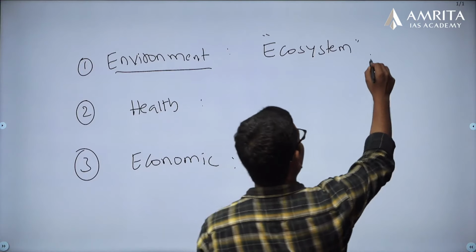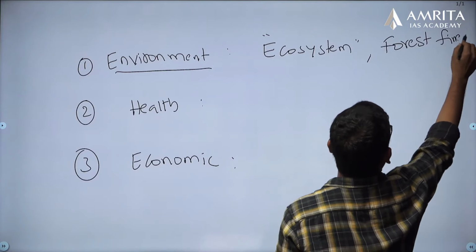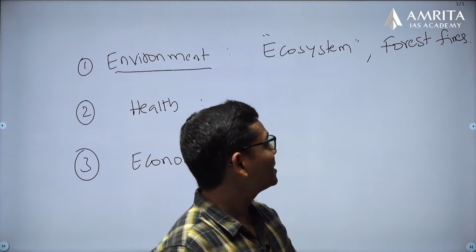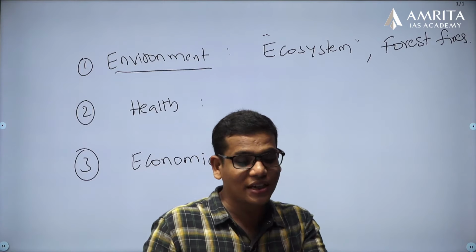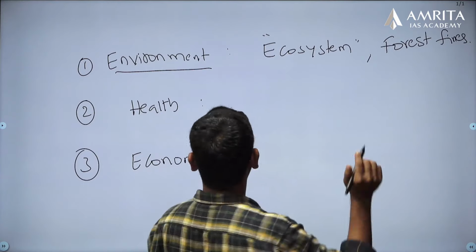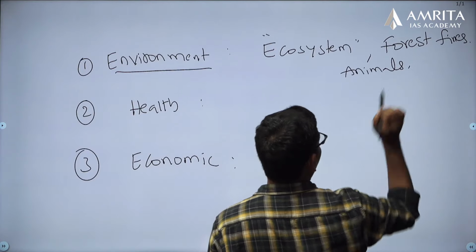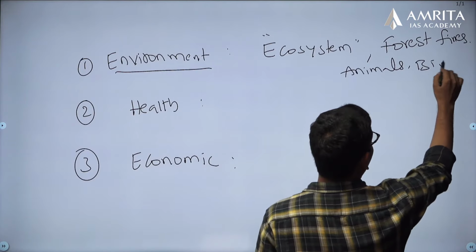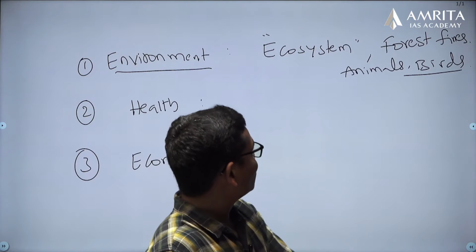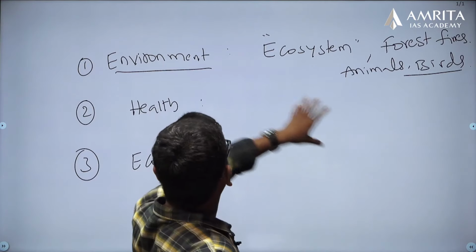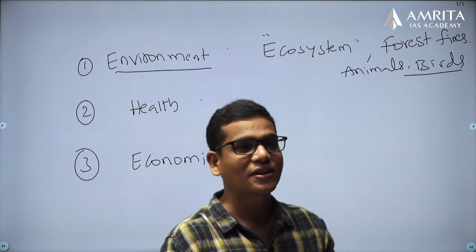Second one is, there is a lot of chance for forest fires. That pollutes the environment. And there is a lot of problem to some of the animals in forests and some birds, because of this water crisis and all. So animals, birds, the ecosystem overall and forest fires, these are some of the aspects that affect the environment because of heat wave.